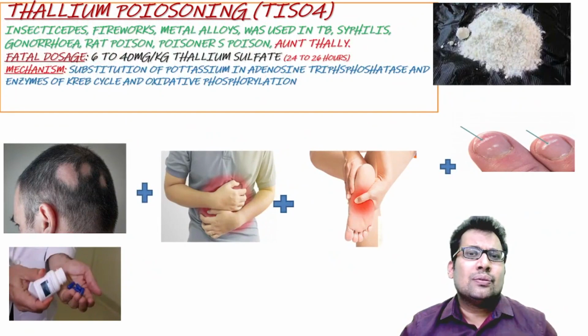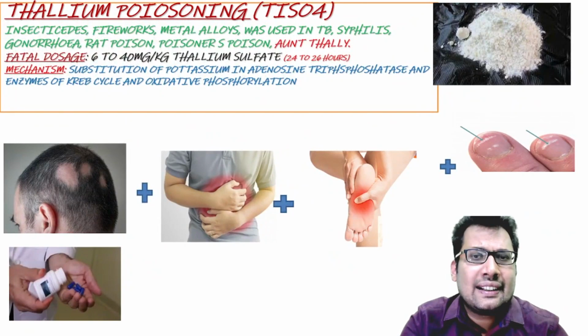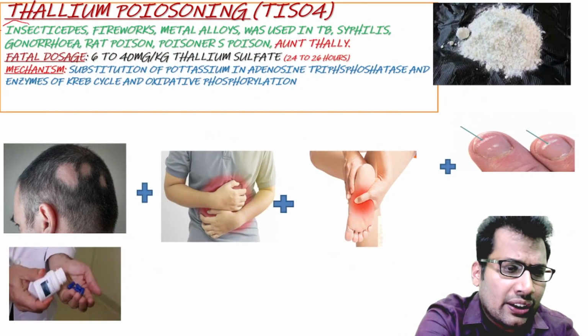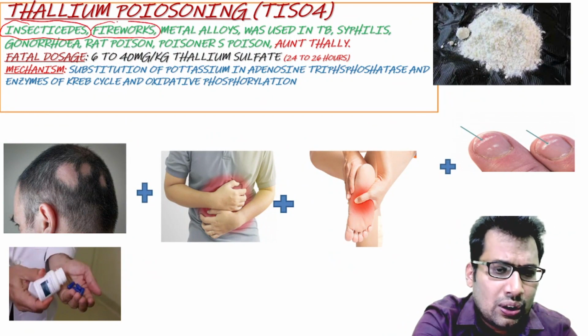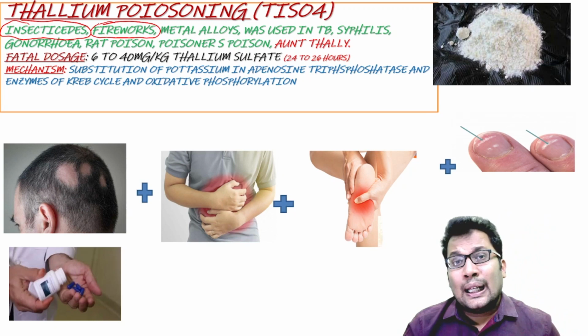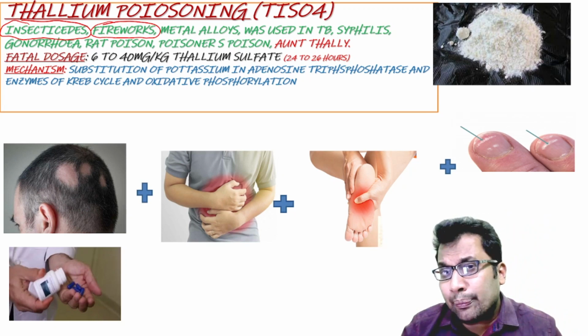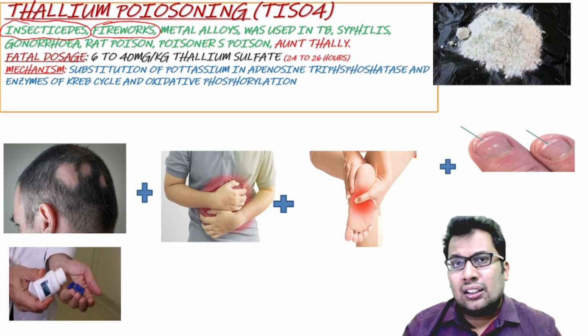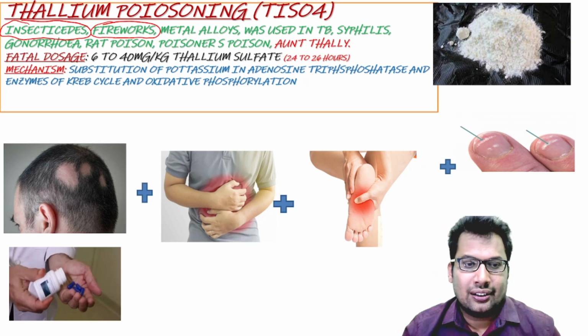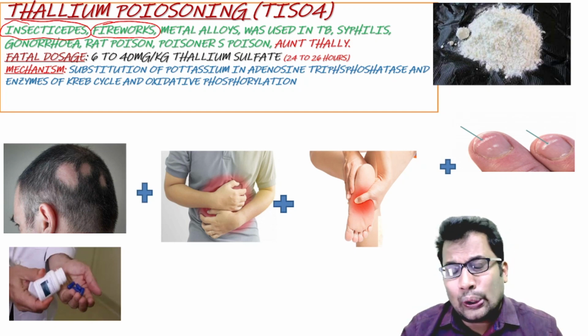Thallium poison, it is an insecticide. It is basically a rat poison. It is also in fireworks, metal alloy industries, and it was used in treatment of tuberculosis, syphilis, gonorrhea, and it is a well-known rat poison. Poisonous poison. What is the fatal dosage? Look at the fatal dosage.